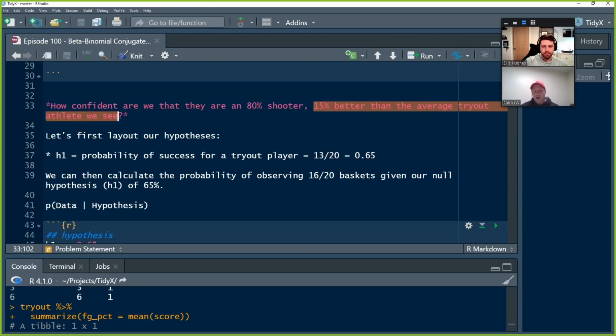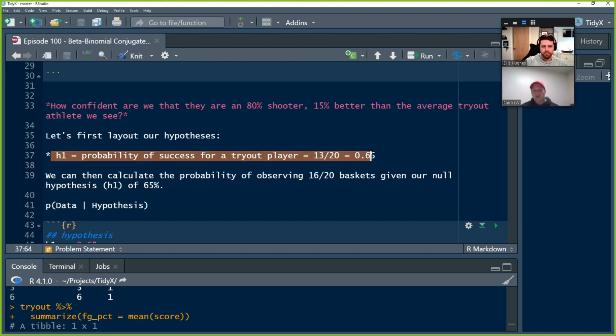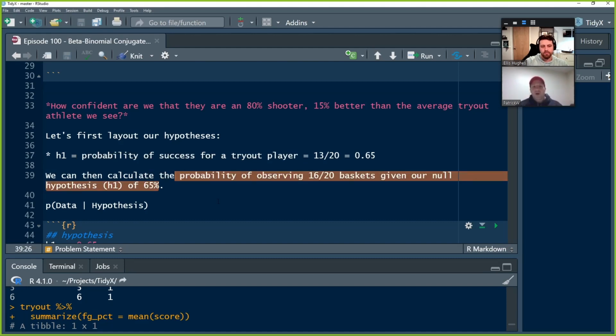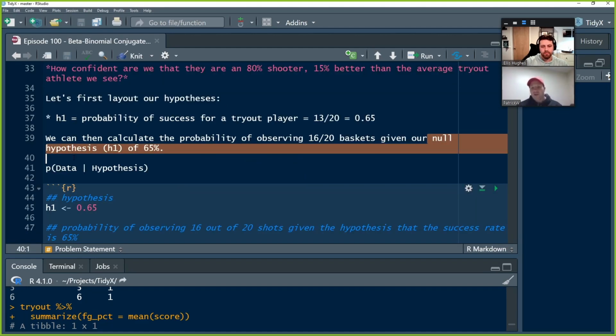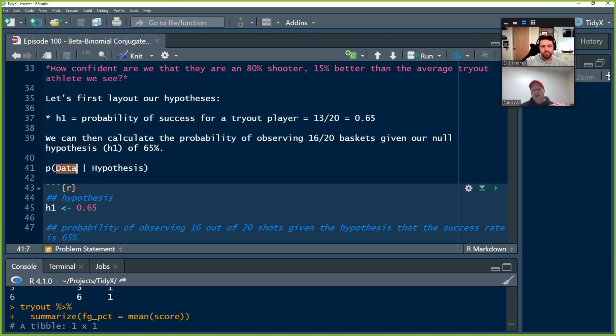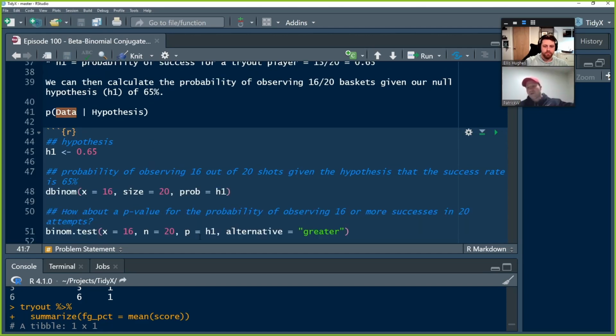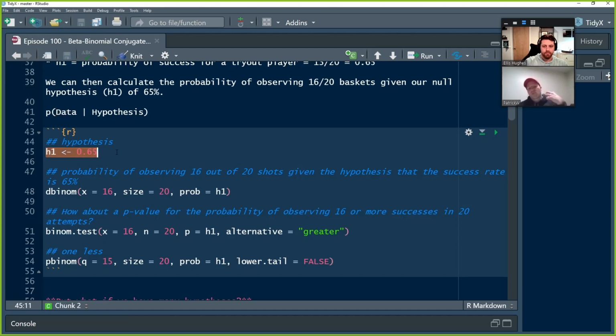So we set up our hypothesis, which is trying to answer the question, what's the probability that this player is a 65% shooter, or better than a 65% shooter, rather. We calculate this by looking at the observations that they got 16 out of 20, given that our null hypothesis, our average tryout player, is a 65% shooter. In frequentist statistics, which we talked about last week, this is asking what's the probability of my data given my hypothesis, given the underlying hypothesis that average players are 65%.